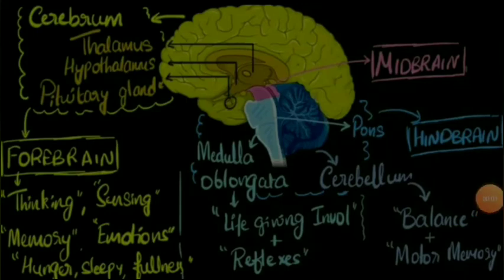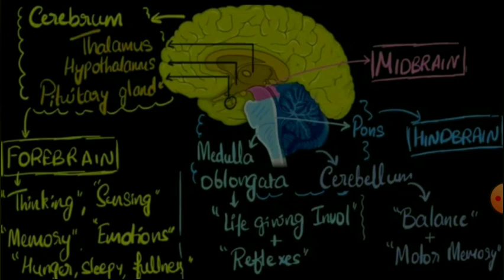Now let us go for a quick recap. For the purpose of better understanding, the brain has been divided into three main parts: forebrain, midbrain and the hindbrain. The forebrain comprises the cerebrum, thalamus, hypothalamus and the pituitary gland. It is mainly responsible for thinking and processing of the information. It is responsible for memorizing things and also for expression of emotions. The midbrain is responsible for connection between forebrain and hindbrain and is also involved in certain reflexes related to eye, neck and head. The last comes the hindbrain.